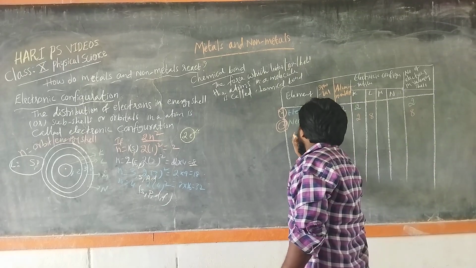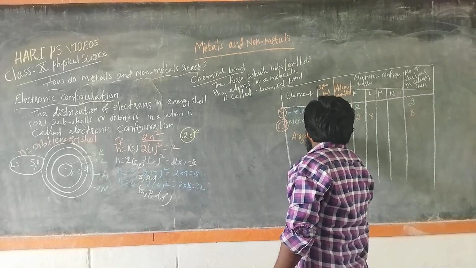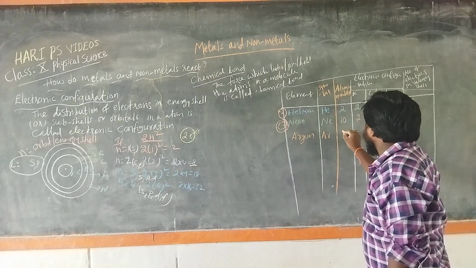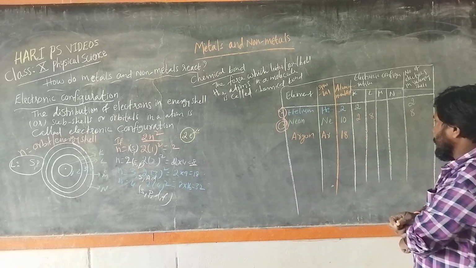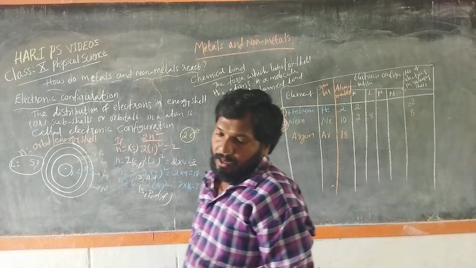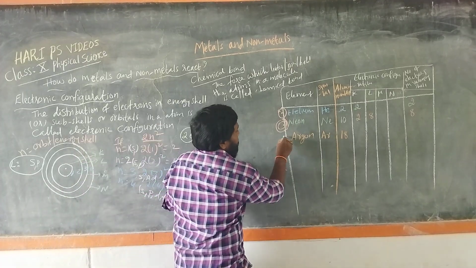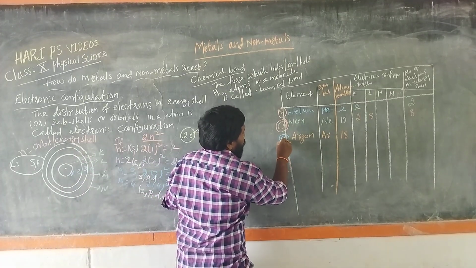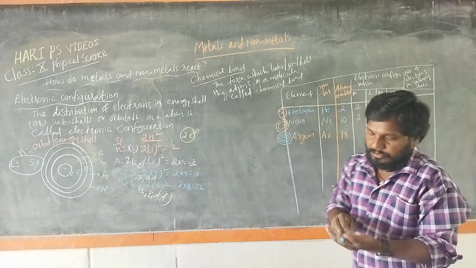Then coming to argon. The argon symbol is Ar, and its atomic number is 18. Right? So write the electronic configuration. It has 3 energy levels.